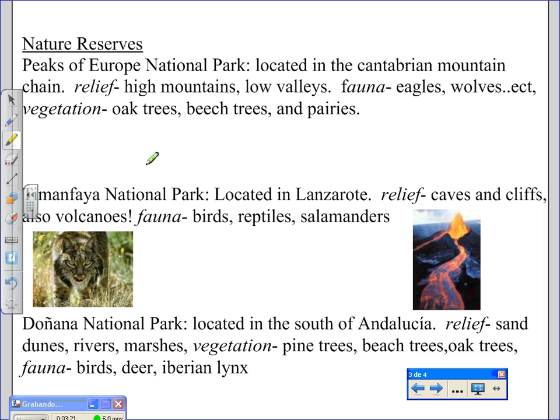Timanfaya National Park is located in Lanzarote in the Canary Islands. Their relief are caves and cliffs. Other parts of their landscape also include volcanoes. Their fauna are birds, reptiles, salamanders. Not a lot of fauna can exist in Lanzarote or in Timanfaya because they do not have any vegetation.